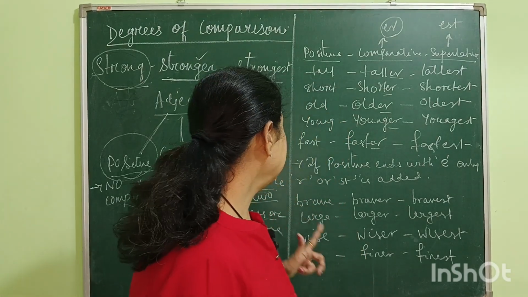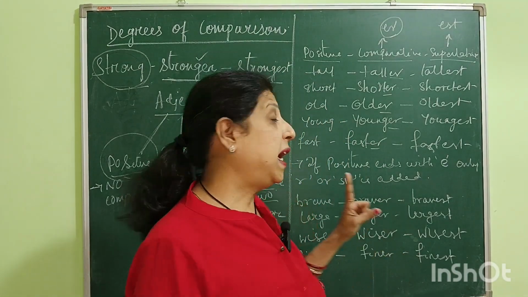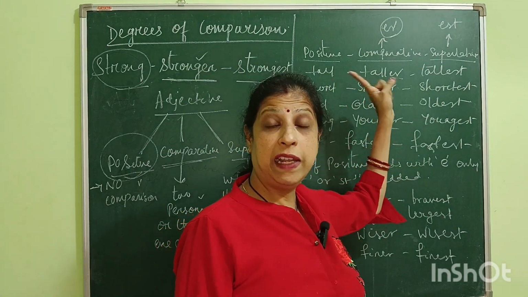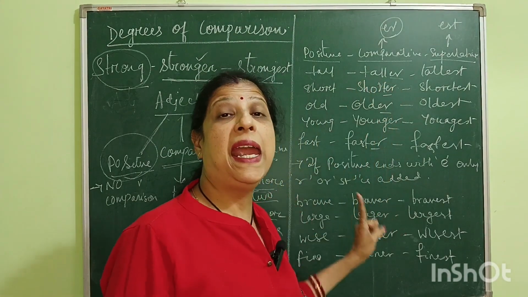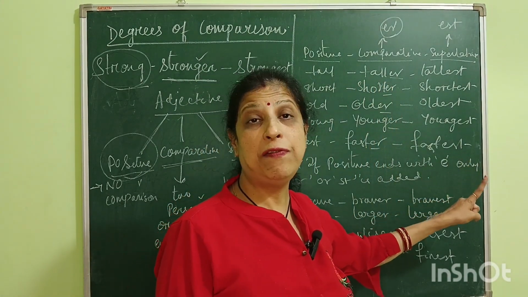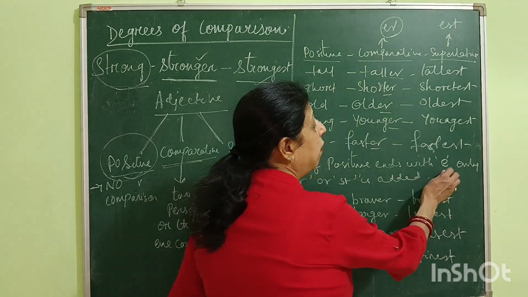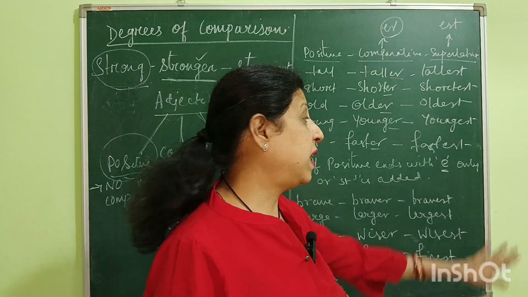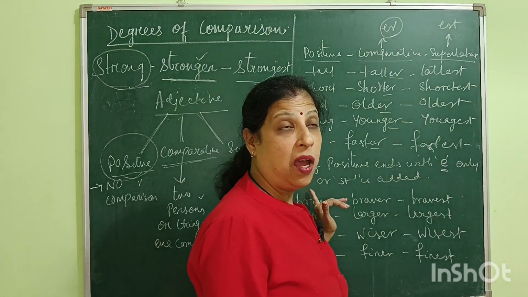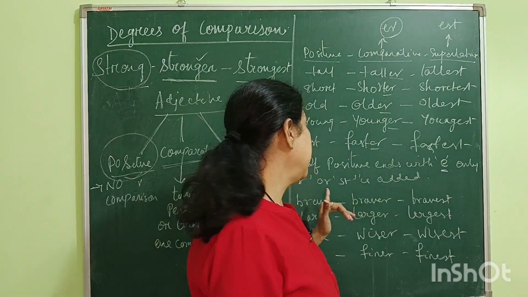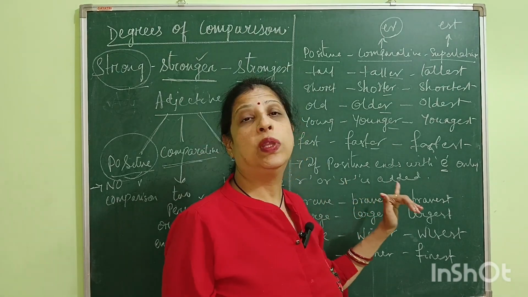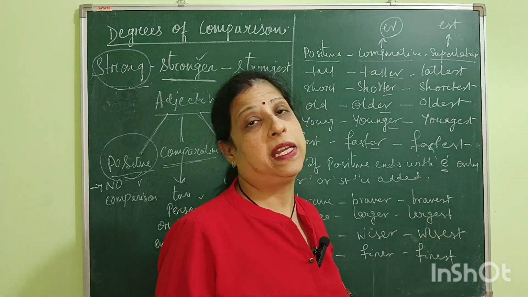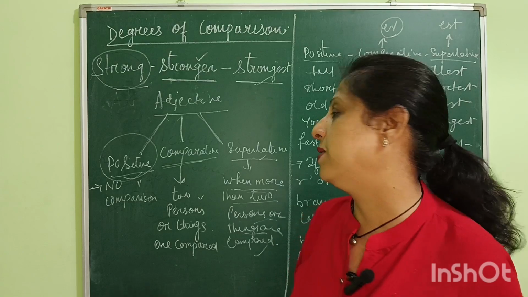Now, next one, children, remember, if the positive degree of comparison ends with the alphabet E, with a vowel sound E, then we add only R to make the comparative degree and ST to make the superlative degree in degrees of comparison.